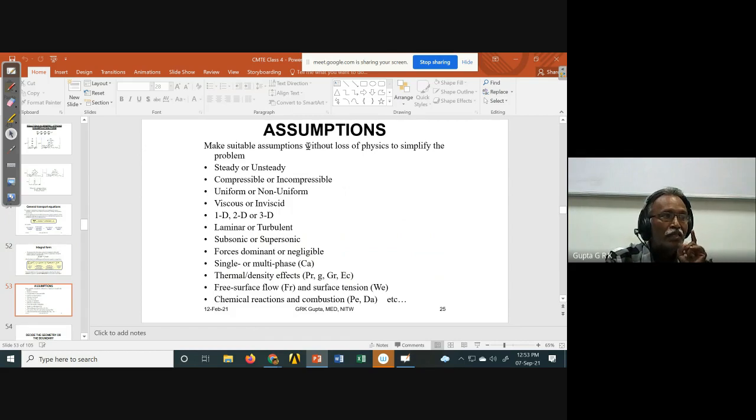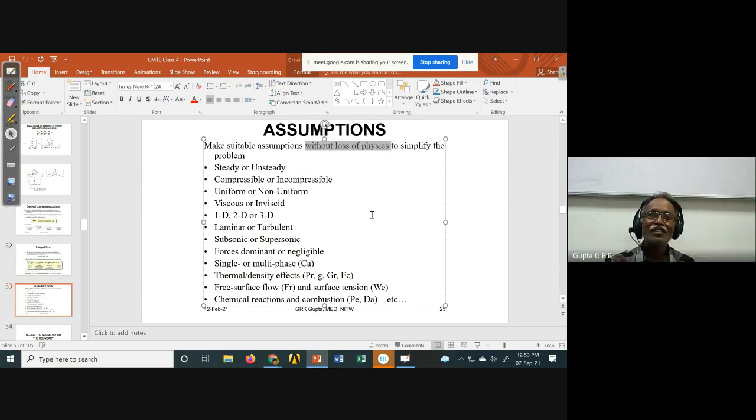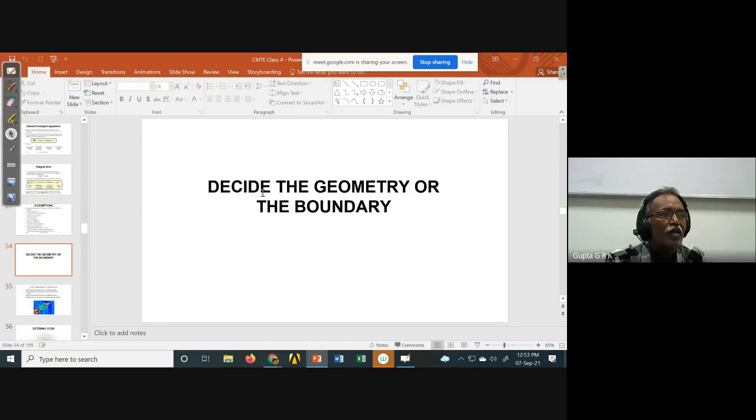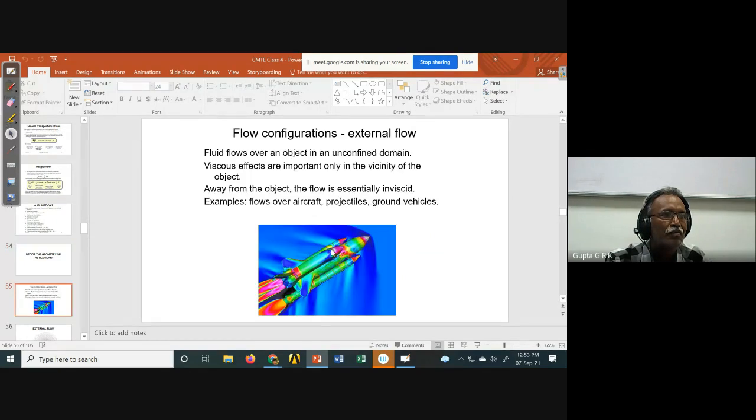And the main thing you have to remember is: not without the laws of physics. This is very important. To make it simple, if I just eliminate a term so that I can solve it, what is the use of solving it? We lose the physics. So without losing the laws of physics, I have to simplify, and decide the geometry or the boundary.